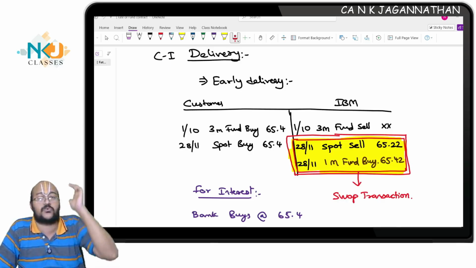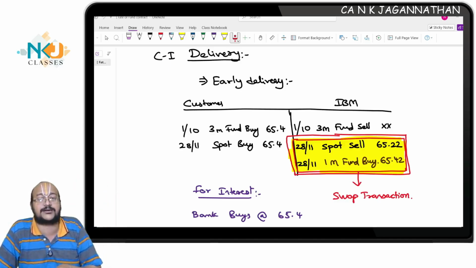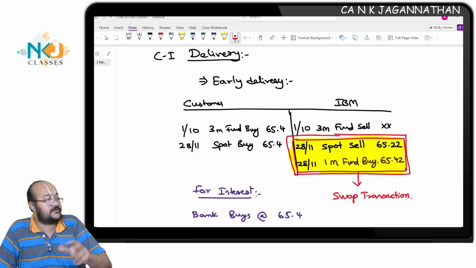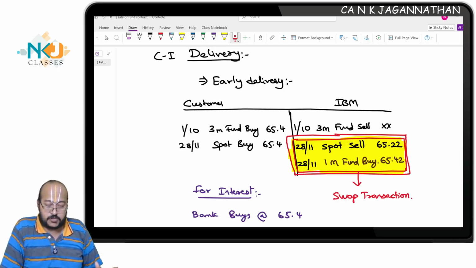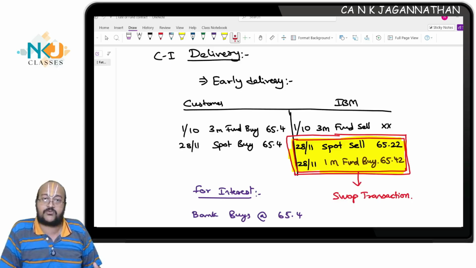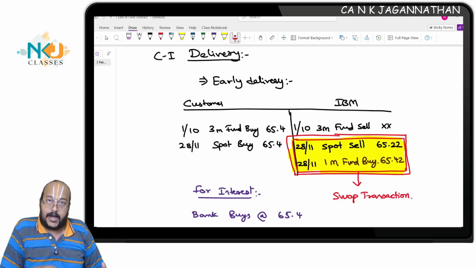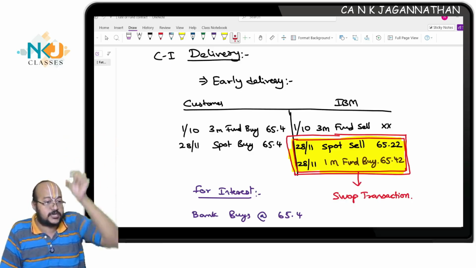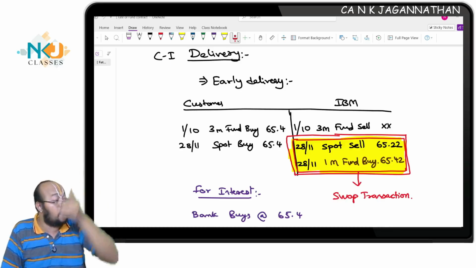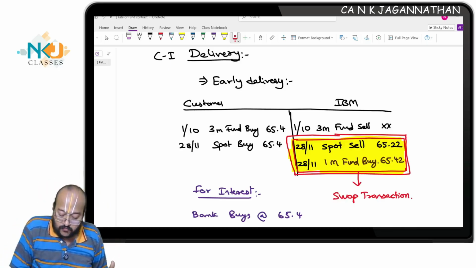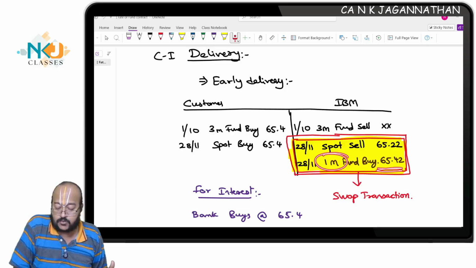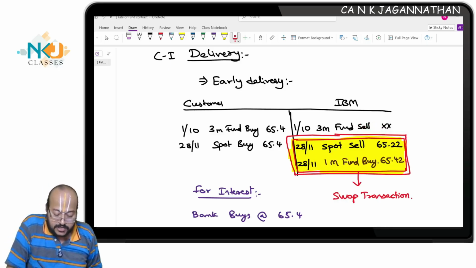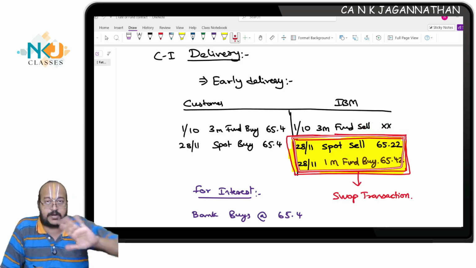Because of the customer I am taking the corresponding opposite transaction. Today I am spot buying from the customer and I will have to sell it in the interbank market, and originally I had sold that position, so I need to cover up. I need to buy. Since 2 months have gone, I need to take a 1 month forward buy to close this position. So these two transactions I call a swap transaction.